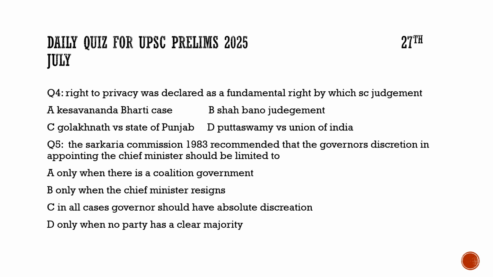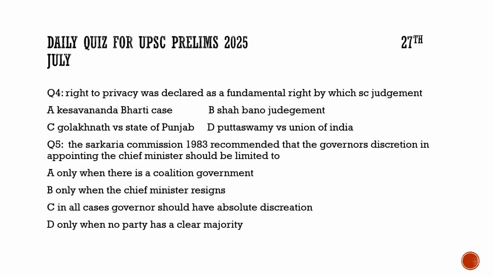Now coming to the question number 5, it talks about the Sarkaria Commission report 1983. It recommended that the governor's discretion in appointing the chief minister should be limited to, we have to find the correct answer for that. Should it be limited to only when there is no coalition, when there is a coalition government? No, this is not true. Only when the chief minister resigns? Definitely not here. In all cases, governor should have absolute discretion, not recommended by Sarkaria Commission, not at all.